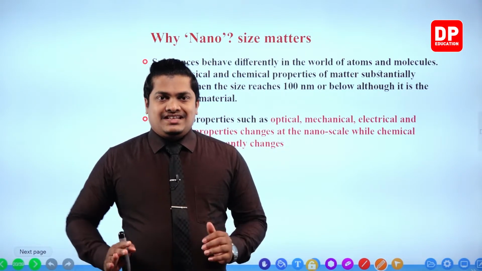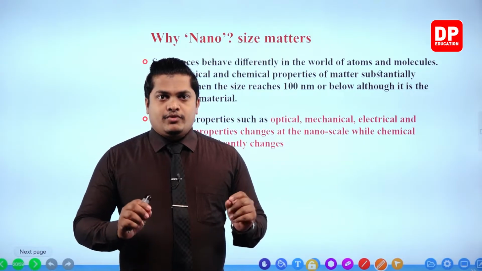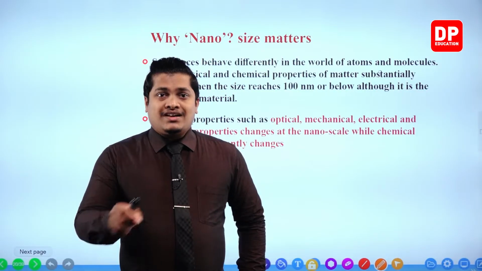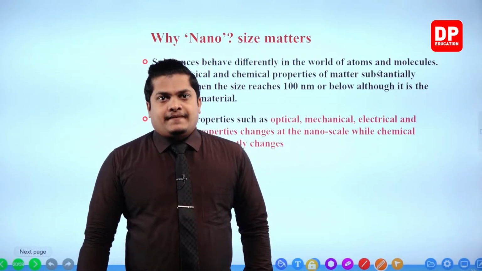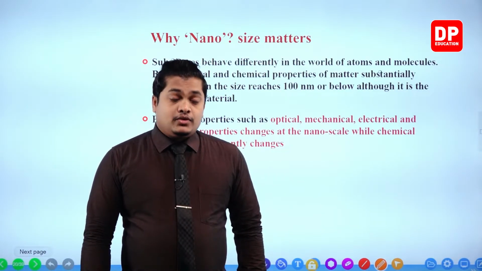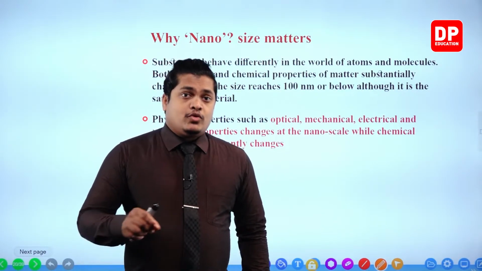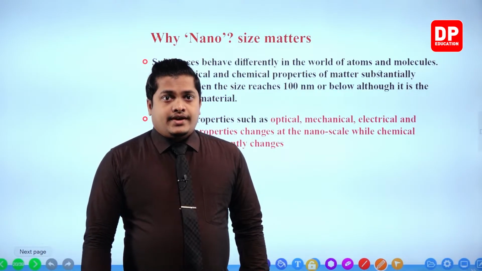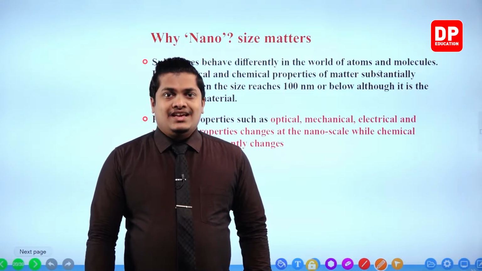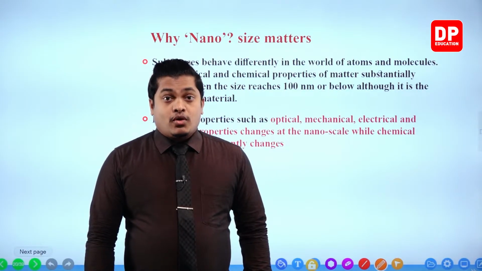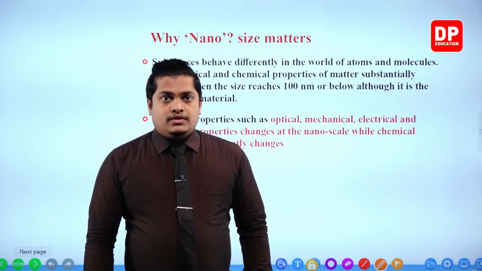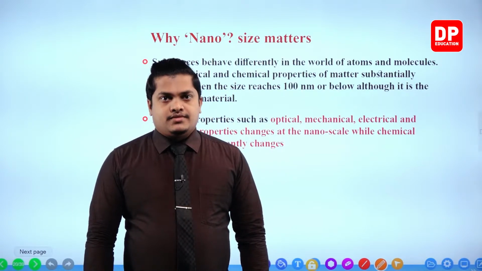In that way, physical and chemical features are also going to differ, even in the same material, in the nanoscale. The world of nanoscale is way more different than what you observe. So the macro world and the nano world are two different things.